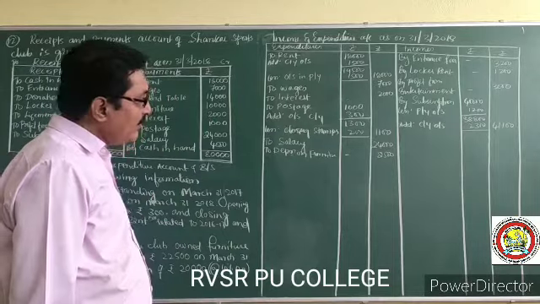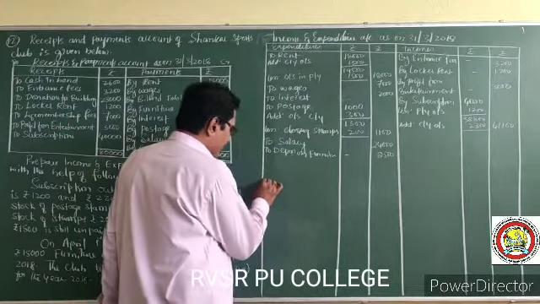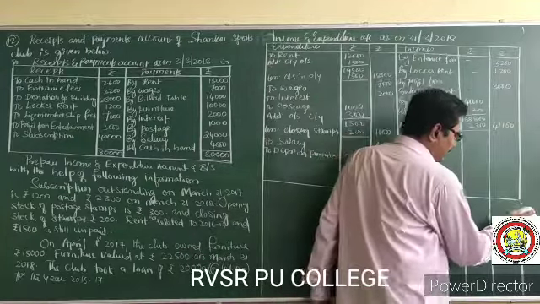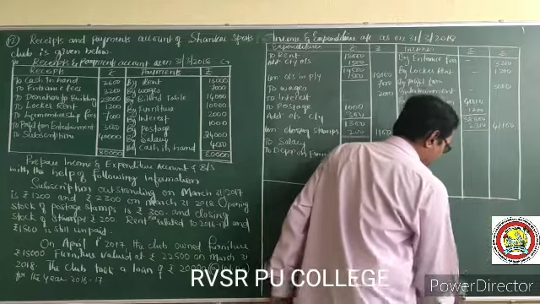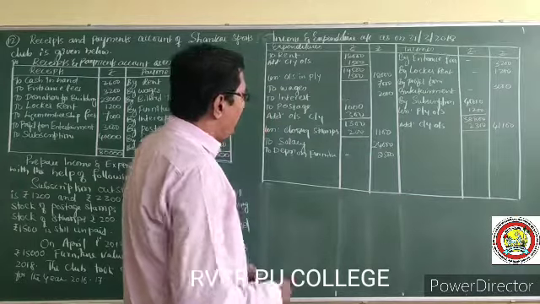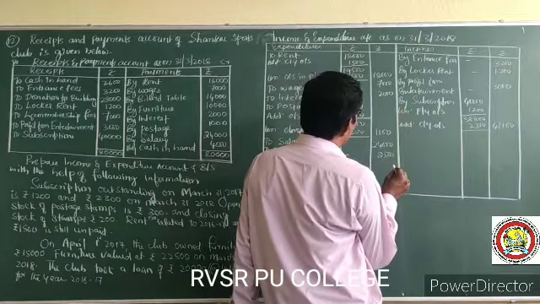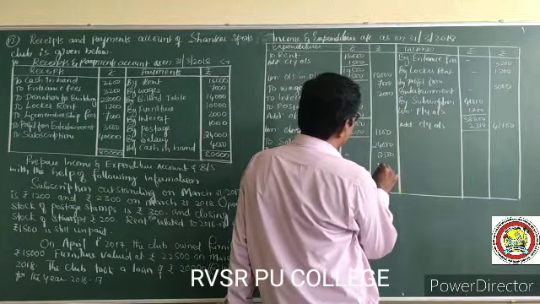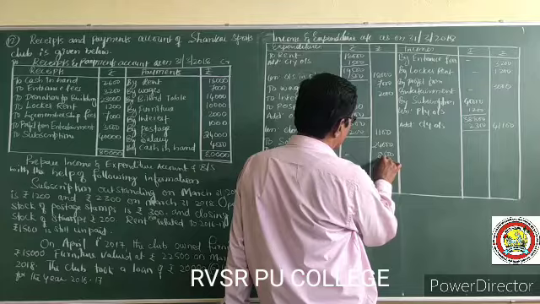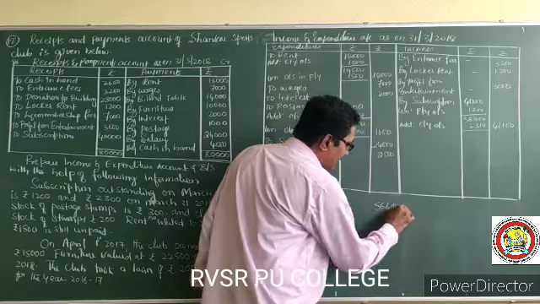So now let us see which side is more, which side is less. 56,600 on the debit side.